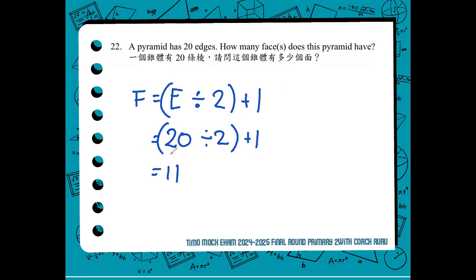Therefore, a pyramid with 20 edges has 11 faces. Again, by following the formula, edges divided by 2 plus 1, to get the number of faces, that is 20 divided by 2 plus 1. And the correct answer for number 22 is 11.